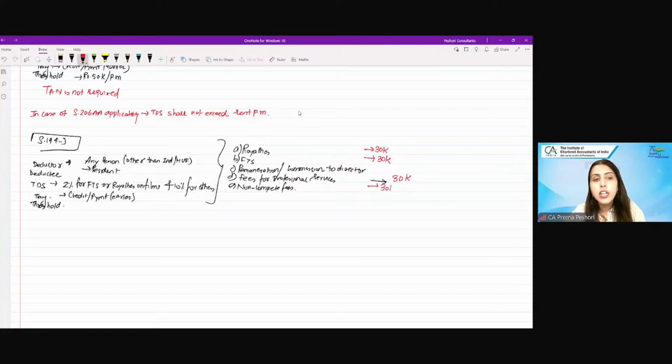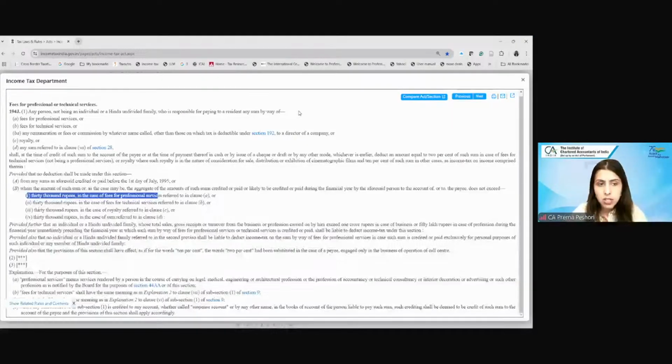Are we clear? So if you see here, what they have tried to say is that this 30,000 limit which is there is individually applicable to these fees. See, for the 194I, what did I tell you? 2,40,000 is the consolidated limit for the assets as well as for the land and building.